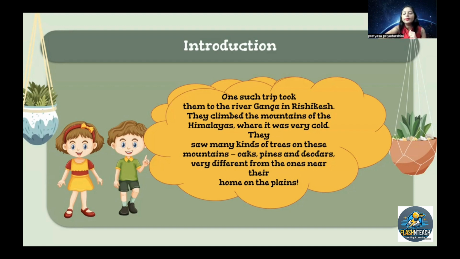Now see, when we go to different places, we see different plants and different animals which often we don't see in our hometown, in our area. So when we go to places a little different from ours, like if we move towards the mountains or towards the desert, the type of plants and the type of animals change drastically, right?